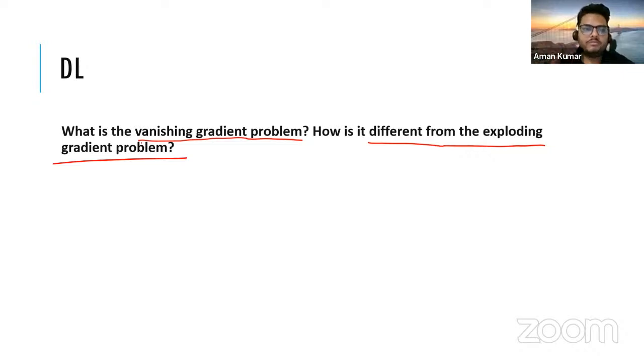Yes, and see, you are just giving a definition at a high level, but one should start from why this happens or what is the reason for this happening. So for example, if I have a limited number of iterations or limited epochs, will this problem come? Let's say one or two epochs only. Probably no. Then when this problem comes, when we are discussing this, we should also discuss how to take care of this problem, right?